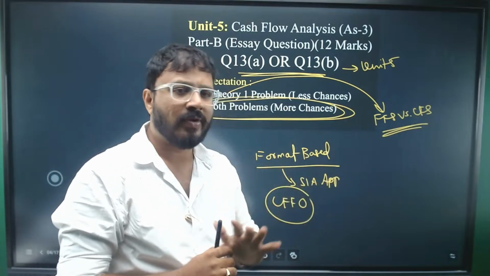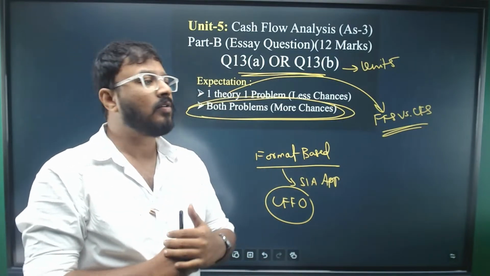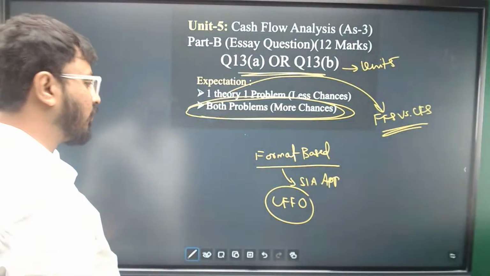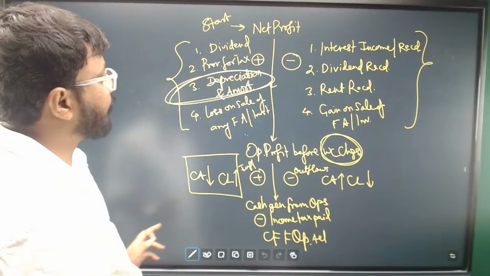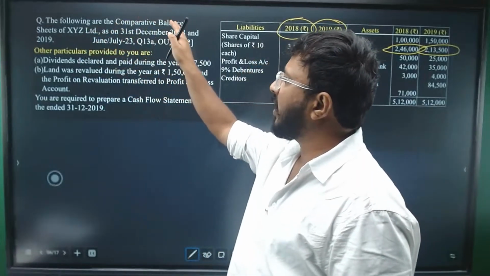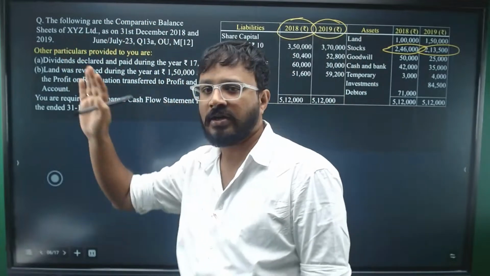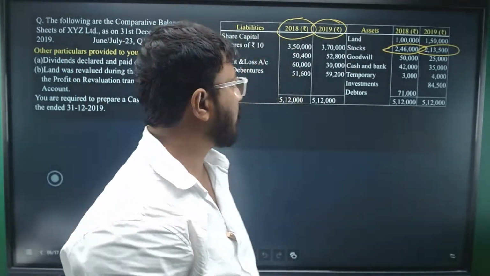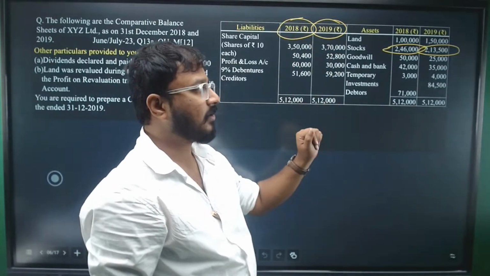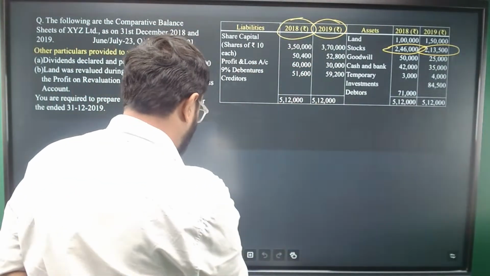In one question, they might not give adjustments. In the other question, they might give adjustments, right? You need not worry. We'll see a question and analyze how to approach the problem. Look at this. The following are the comparative balance sheets of XYZ as on 31st December 2018 and 2019. He's saying it as comparative because he has given figures for both previous year and current year side by side, right? So let's look at the balance sheet first.